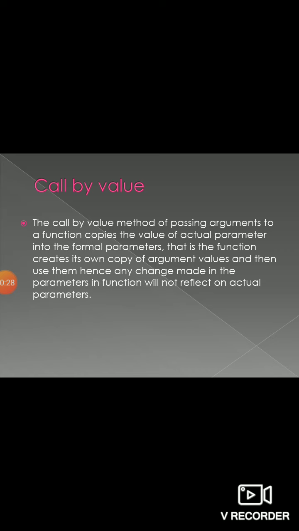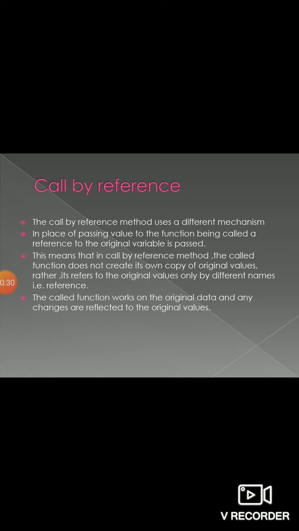So to overcome this disadvantage, we go with the concept of call by reference. In call by reference, we are not directly copying the actual arguments. Whenever we invoke the particular function, it will always copy the address of the actual argument into the formal arguments.